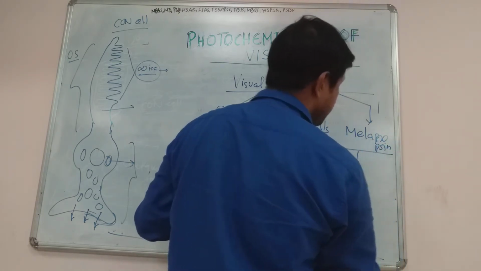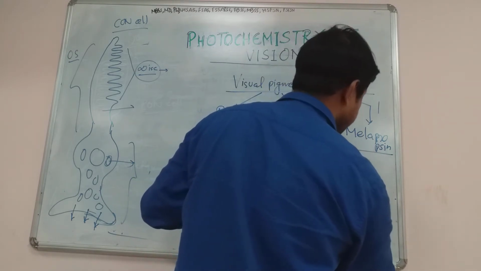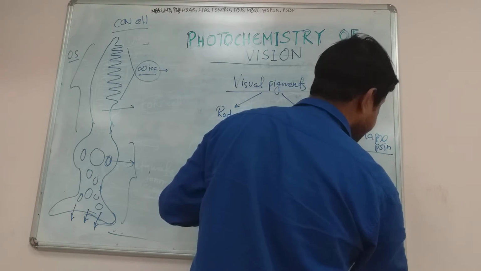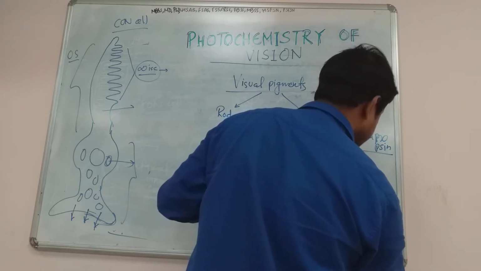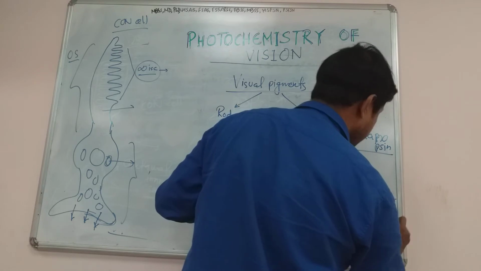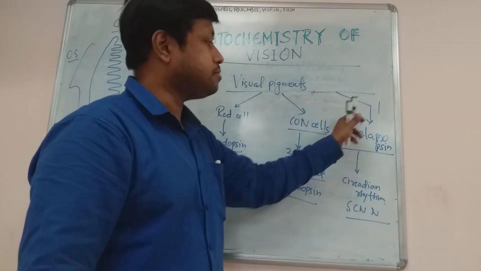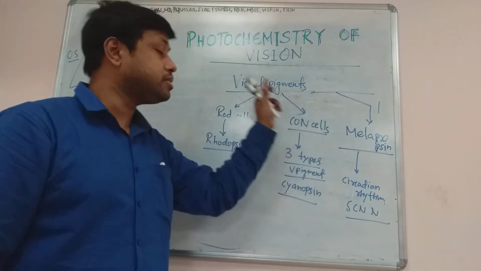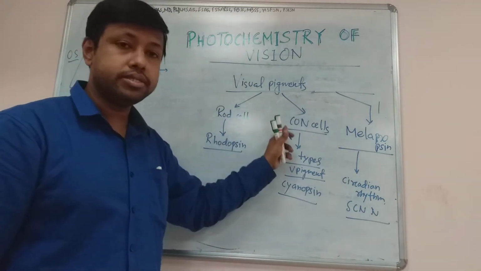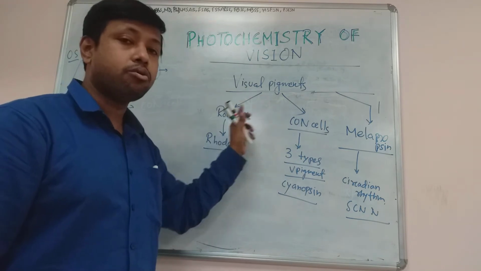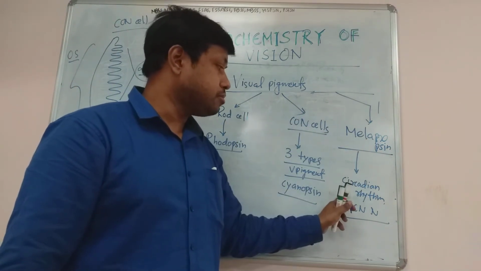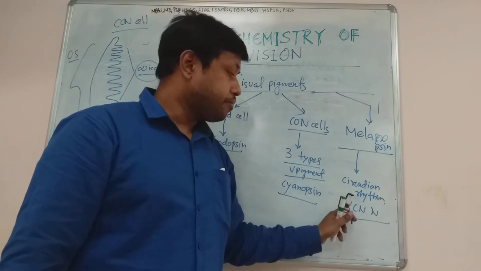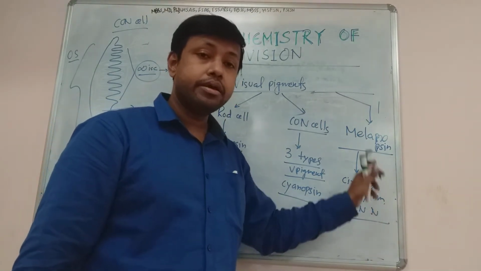This melanopsin is responsible for maintenance of the circadian rhythm, and it is linked with the suprachiasmatic nucleus of the hypothalamus. So melanopsin is also a visual pigment, but it is present in those cells which are neither rod cells nor cone cells. The cells other than rod and cone cells secrete melanopsin, which is responsible for maintenance of the circadian rhythm, and it is connected with the suprachiasmatic nucleus of the hypothalamus.